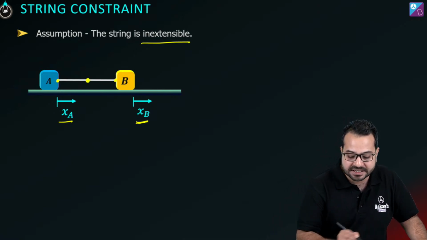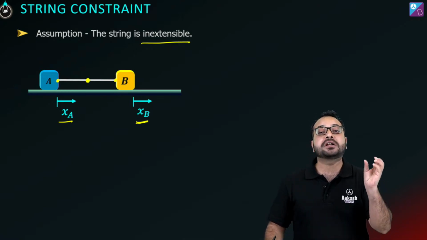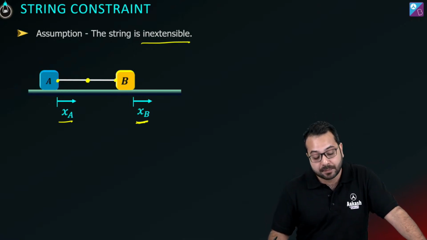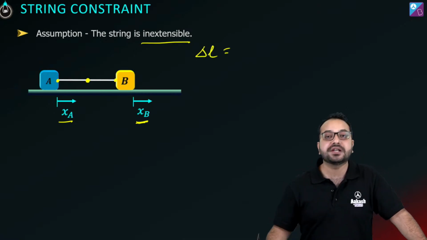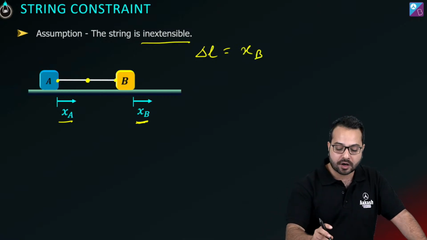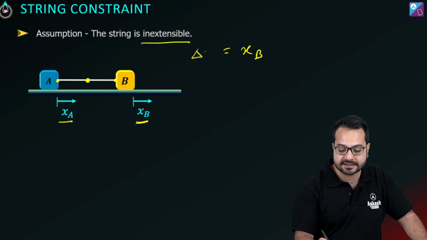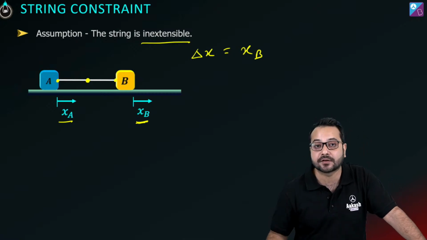xb is a displacement which is away from the center of the string. So it is trying to increase the length of the string. And by what amount is it going to increase the length of the string? It is going to increase the length of the string by an amount xb. So what is delta L, or I should write delta x? Delta x is the change in the length of the string.